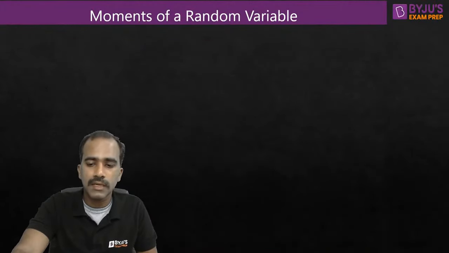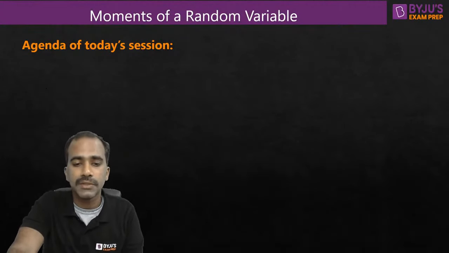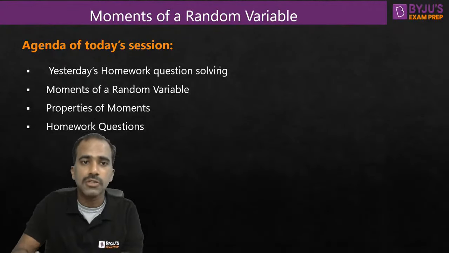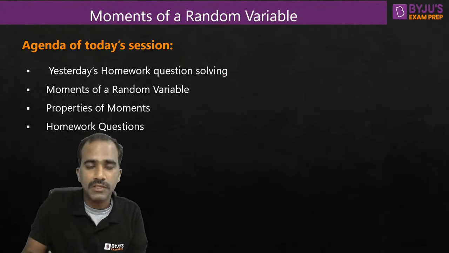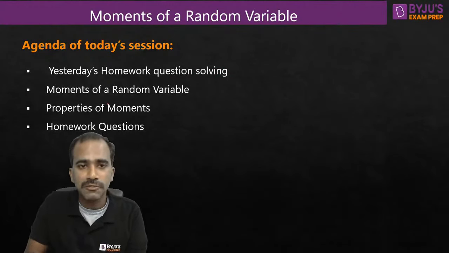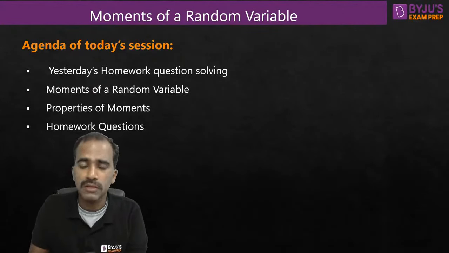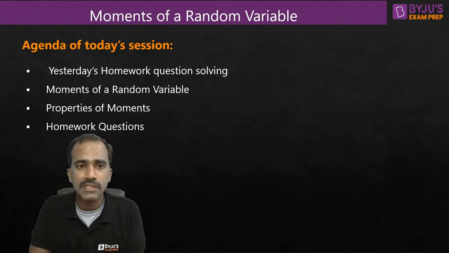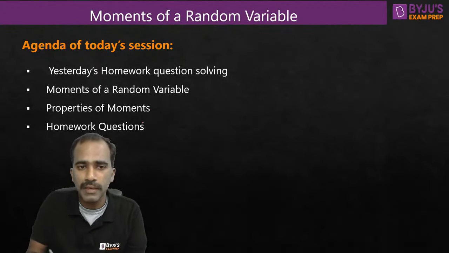Before starting, I'll show you the agenda of today's session. First, I've given some homework questions in yesterday's session based on cumulative distribution function. Two questions I've given. I'll solve them first quickly, and then we'll move on to the topic of moments of random variable. Moments we also call expectation of random variable, or statistical averages. There are different names for the same thing: moments, statistical averages, or expectations. Next we'll talk about properties of moments, and then I'll give you some homework questions at the end of the session.